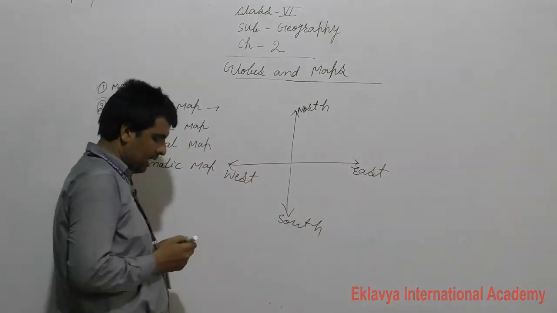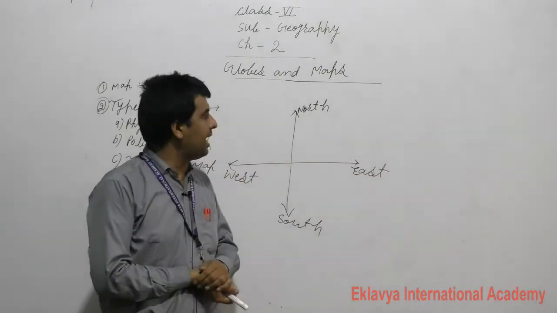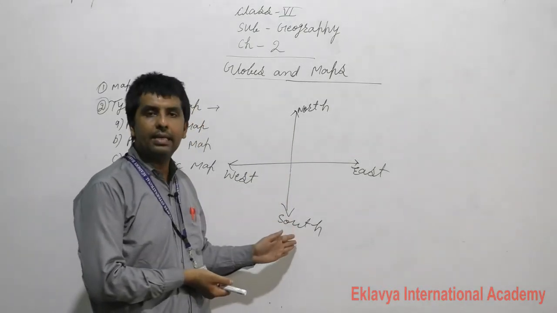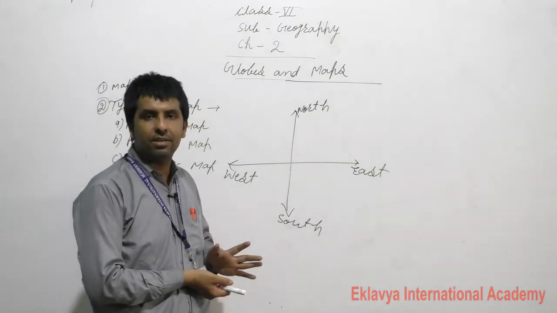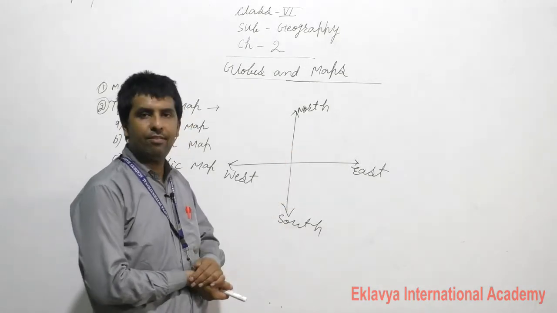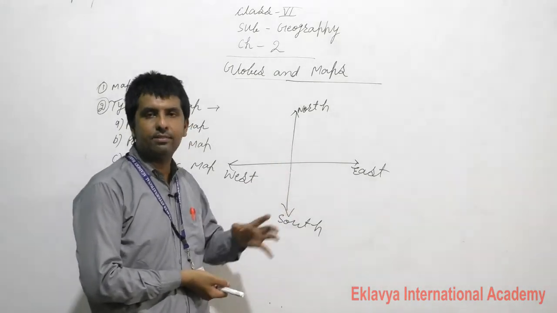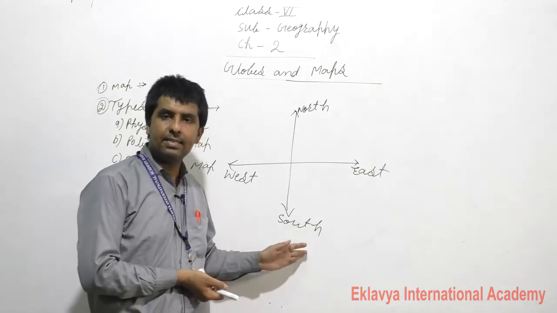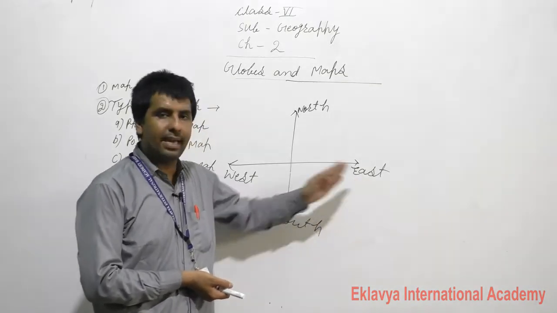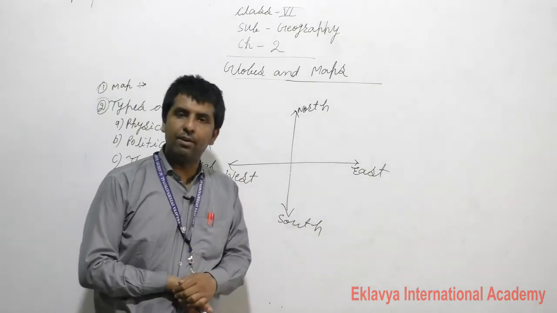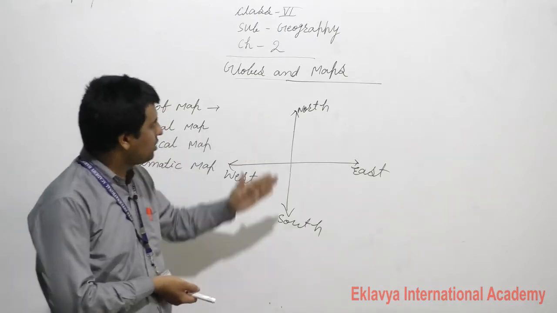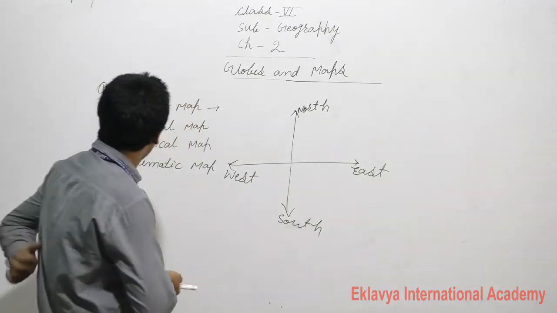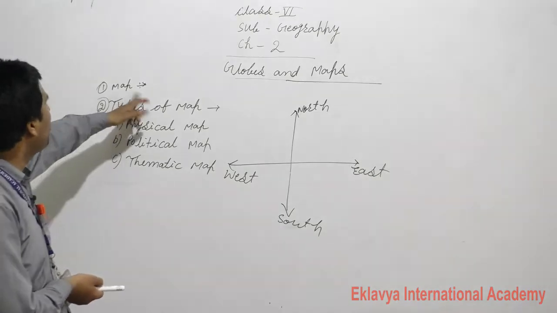If you find out where the north direction is, you can find all the directions, because once you know where north is, below it is south, here is east, and on the opposite side is west. So north, south, east, west, these are the names of directions. Now I am coming to the topic of map.